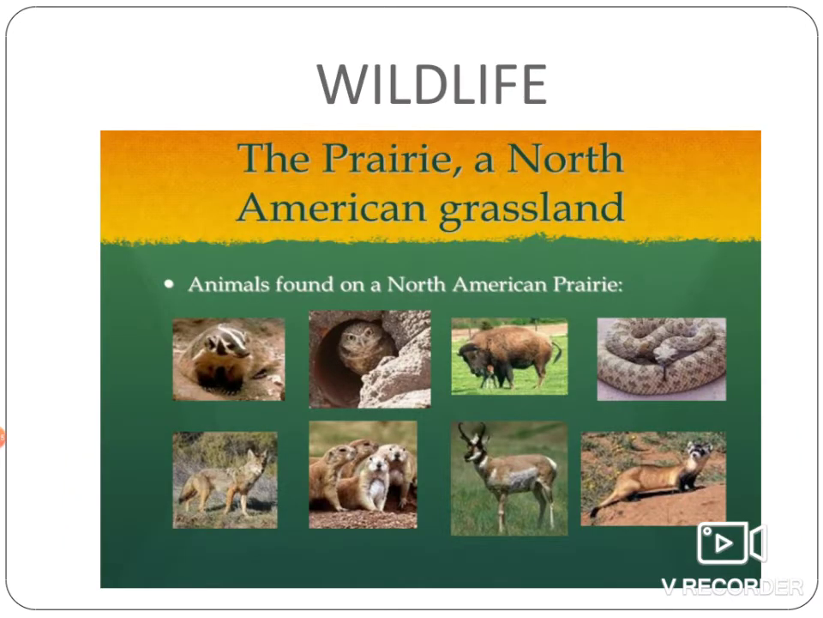Next is wildlife. Animals commonly found in the prairies are badger, coyote, bison, fox, and the prairie dog. Golden eagle, hawk, falcon, owl, and quail are some birds typical of this region.